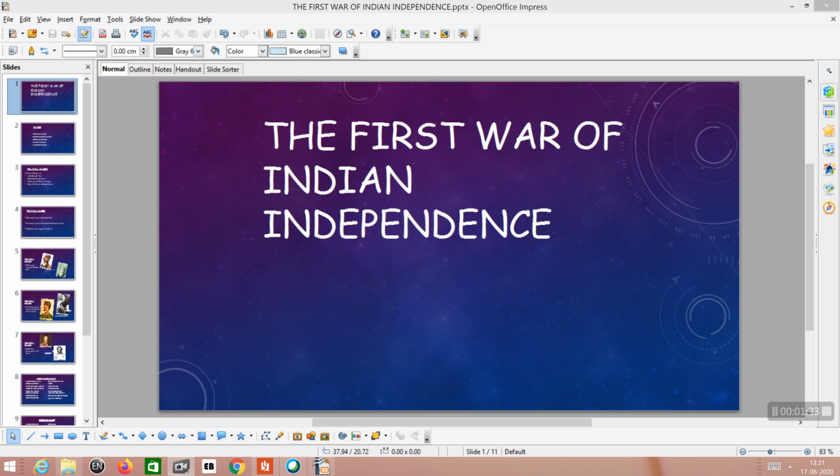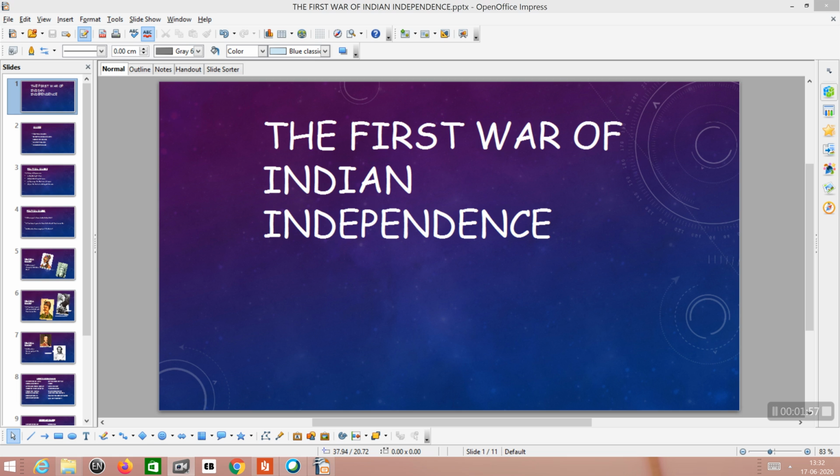The First War of Independence is also known as the Revolt of 1857. The Britishers nicknamed this revolt as the Sepoy Mutiny because they considered this revolt as a mere revolt among the sepoys. But Indian historians considered this as the first war of Indian independence.